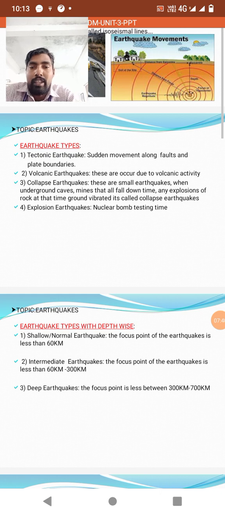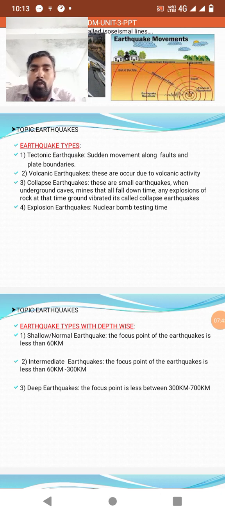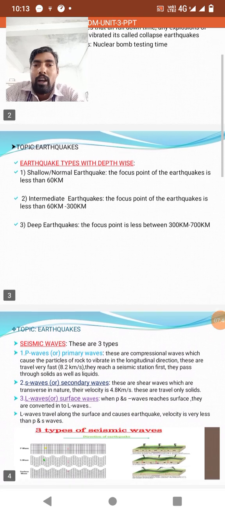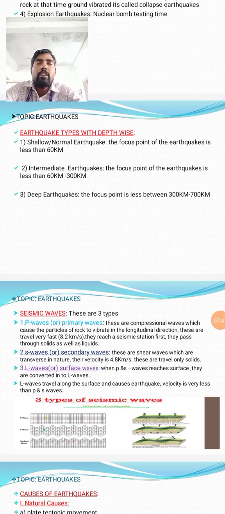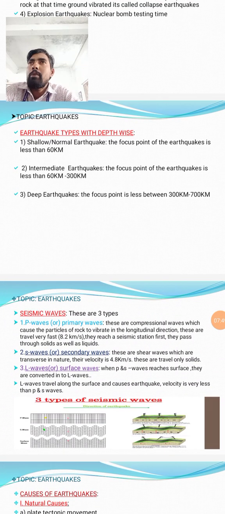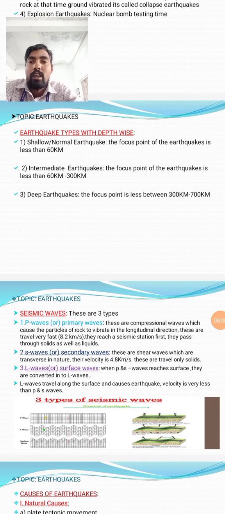So earthquake types also have to be discussed depth wise. We have to classify them depth wise. Depth wise, we classify three types. Number one, shallow earthquakes or normal earthquakes, based on the depth of the focus point. Second one, intermediate earthquakes, and third one, deep earthquakes.